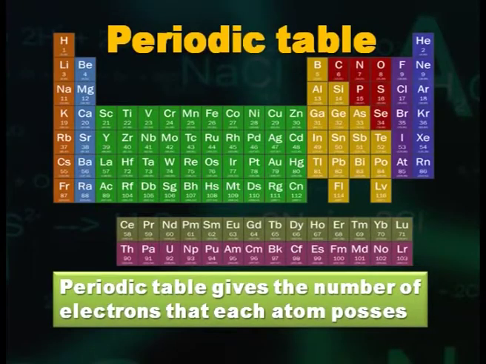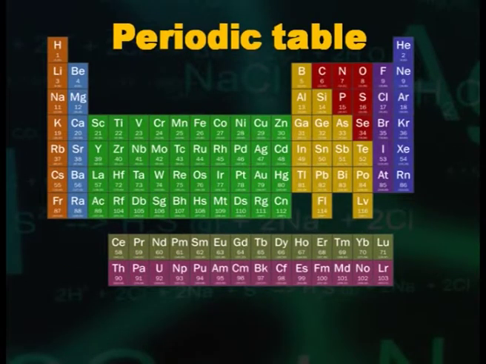The periodic table gives the number of electrons that each atom possesses. In order to determine an element's periodic properties, you need the assistance of a periodic table. After you have found your periodic table, look at the Roman numerals above each column of the table.